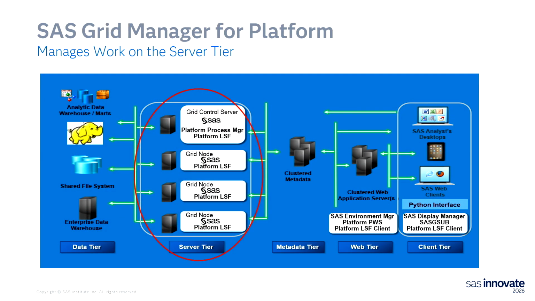So just to summarize this background, I put together a couple of very high-level architecture slides. I think I created this slide 25 years ago, but it's still accurate. So for SAS Grid Manager for Platform, the red circle shows the server tier, which is really where Platform LSF is running and where the workload is being managed. So that's really the heart of what we're doing here with the workload management.